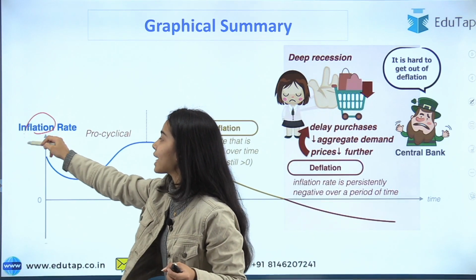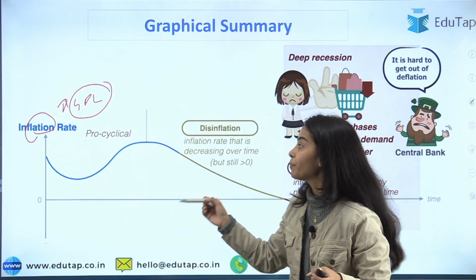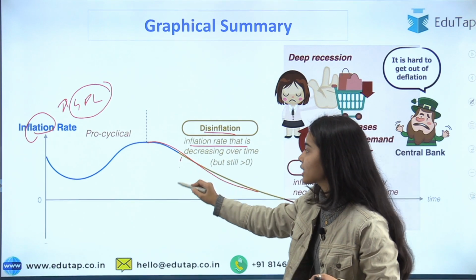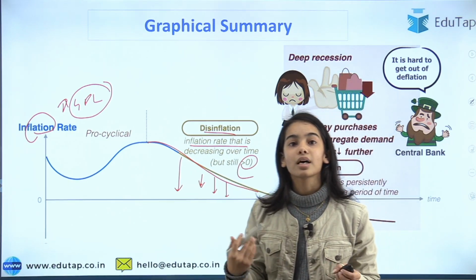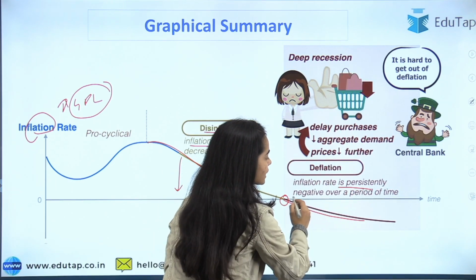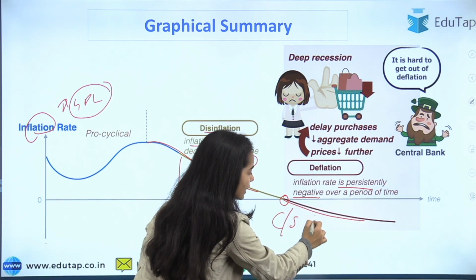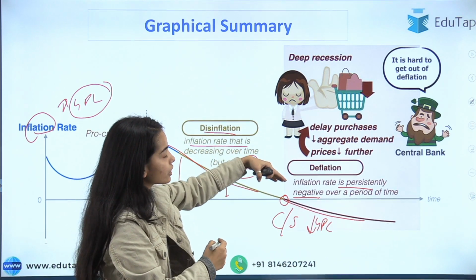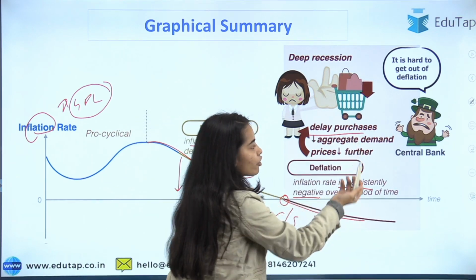Inflation is the continuous rise in the general price level of the basket of goods and services of the consumer. Disinflation means that the inflation rate is decreasing. It is decreasing, but it is greater than zero, that is, it is positive. In the case of deflation, the inflation rate is persistently negative, and deflation is the continuous or sustained decrease in the general price level of the consumer basket. Here deflation can lead to deep recession, in which case the delay of purchases will happen.